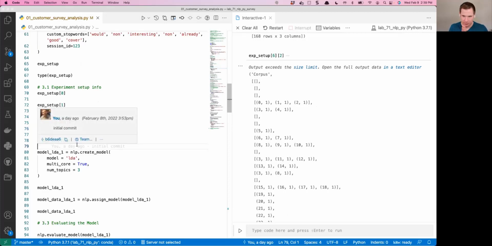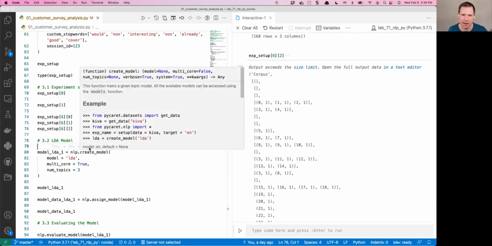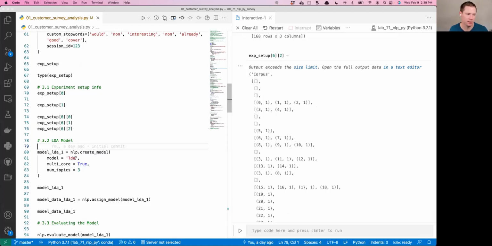All right, so why do this with PyCaret? Well, the advantage of doing it with PyCaret is that now we can create an NLP model. We're going to be using this thing called LDA, which is short for linear discriminant analysis. If you go a couple labs ago, we did a basic analysis where we just looked at word counts and frequencies of unigrams and bigrams.